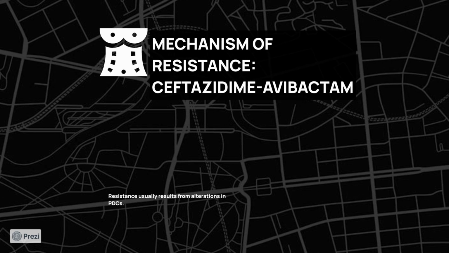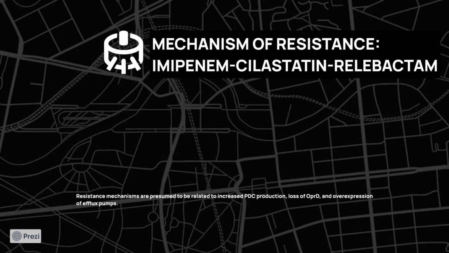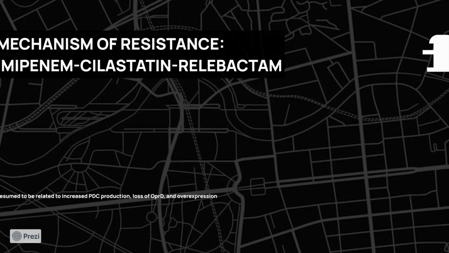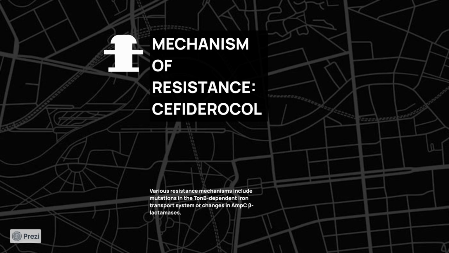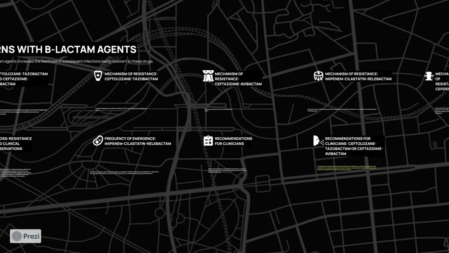Now, in the ceftazidime avibactam, similar type of changes result in resistance. Now, resistance to imipenem cilastatin relibactam is due to the increased PDC production, loss of OprD, and overexpression of the efflux pumps. Now, resistance to cefiderocol includes the mutation to TonB-dependent iron transport or change in the AmpC beta-lactamases.